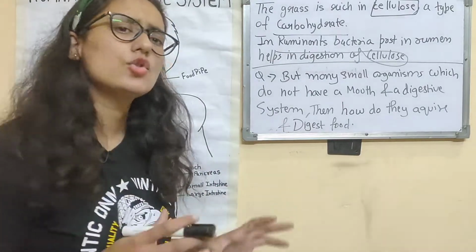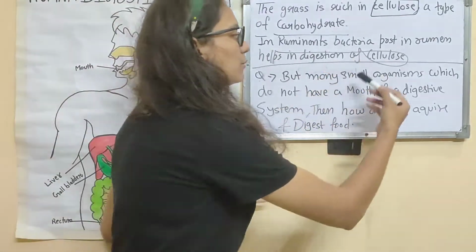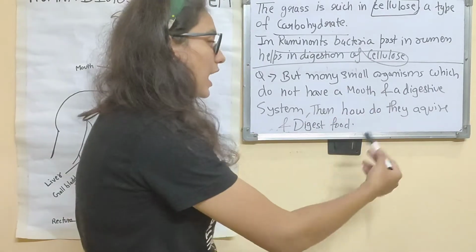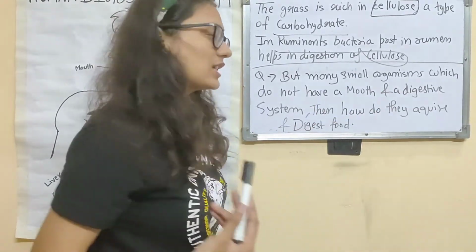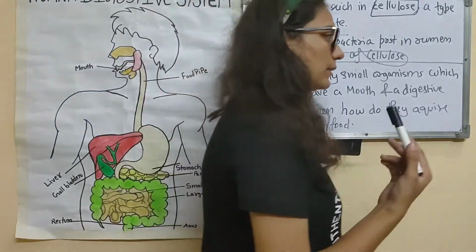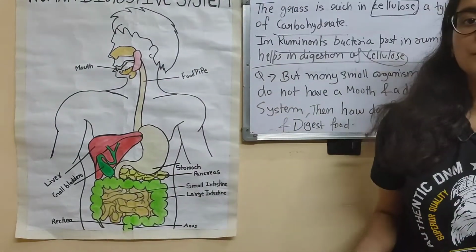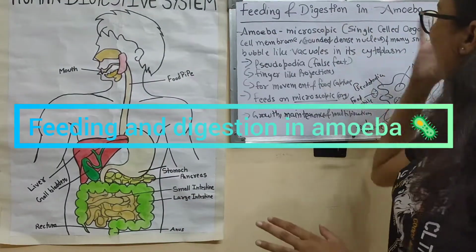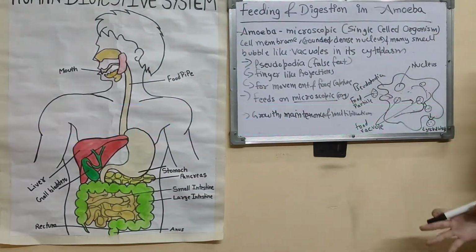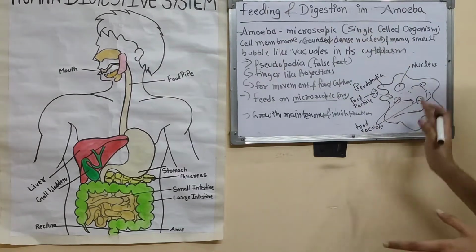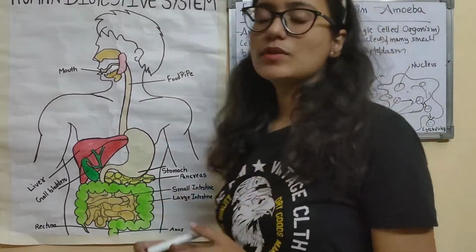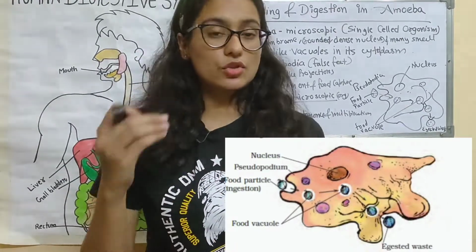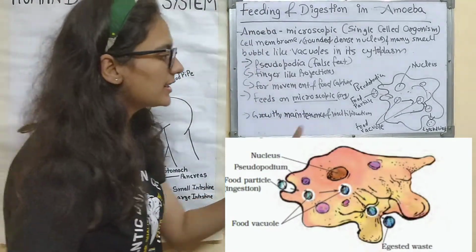Now a question arises: many small organisms do not have a mouth and a digestive system, so how do they acquire and digest food? This is a really very important question. What happens to them? So let's understand the feeding and digestion in amoeba, what exactly happens. First, let's understand how amoeba looks, what the structure of amoeba is. Let's see inside the amoeba.